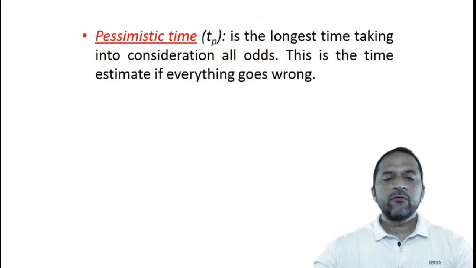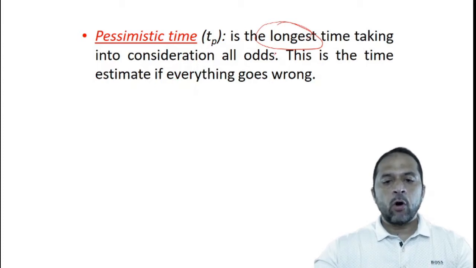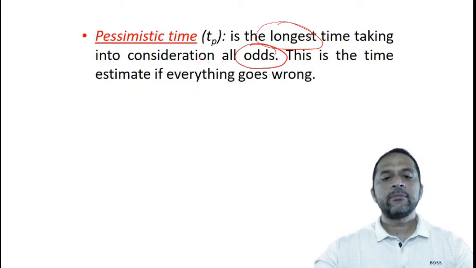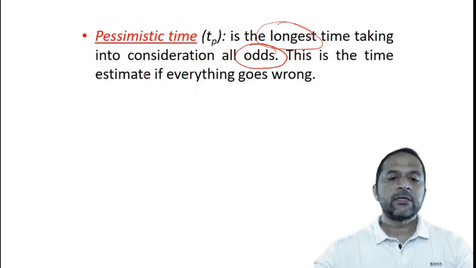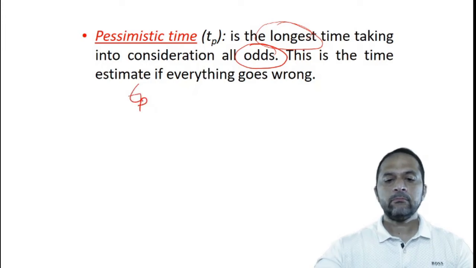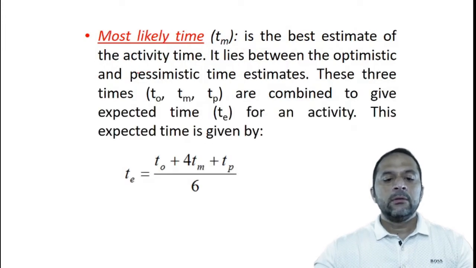And the complete opposite of optimistic time is pessimistic time. It is the longest time taken, taking into consideration all odds. If everything goes wrong, what will be the longest time that will be taken to complete a work? That is pessimistic time, TP. Then most likely time is the best estimate of the activity time. It lies between the optimistic and pessimistic estimates. It is the most likely time.